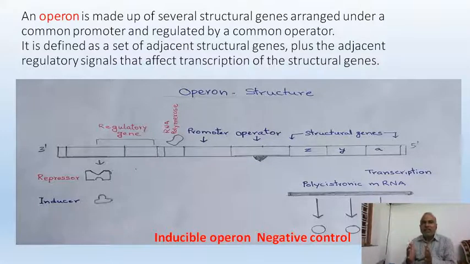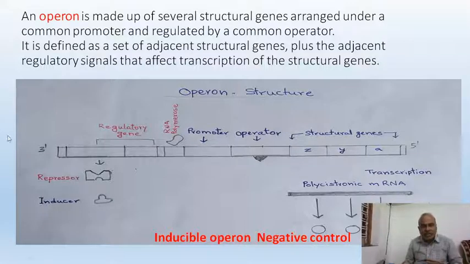It is defined as a set of adjacent structural genes plus adjacent regulatory signals. Collectively, the regulatory signals and the structural genes together are known as one operon.